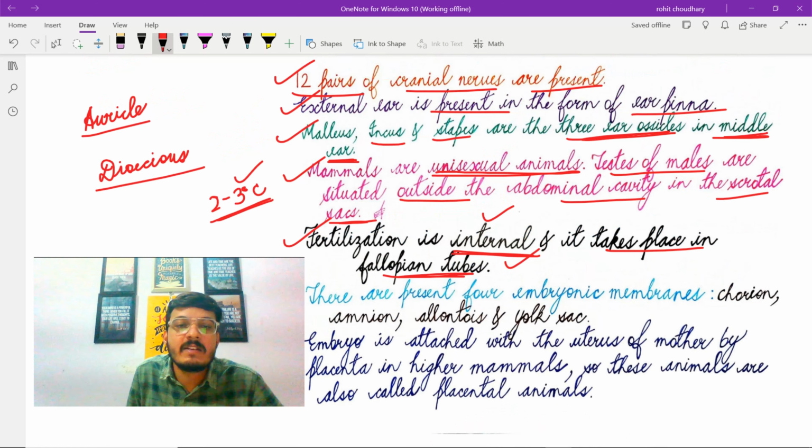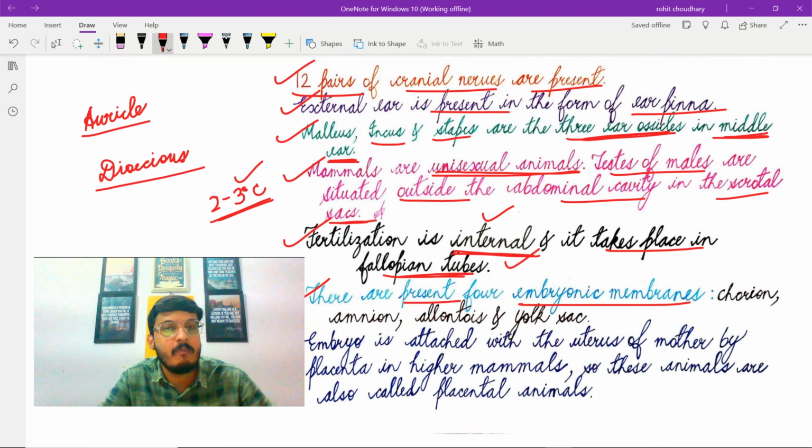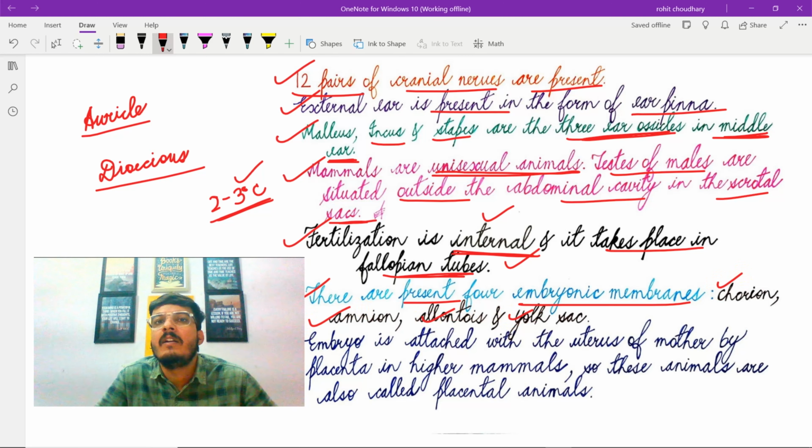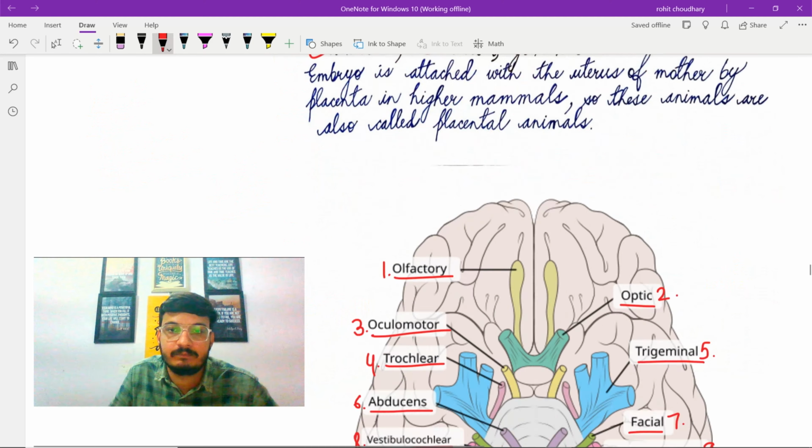The next characteristic feature is there are present four embryonic membranes. These four embryonic membranes play a crucial role in supporting and protecting the developing embryo. The four embryonic membranes are chorion, amnion, allantois, and yolk sac. We will be studying the functions of each and every embryonic membrane one by one.